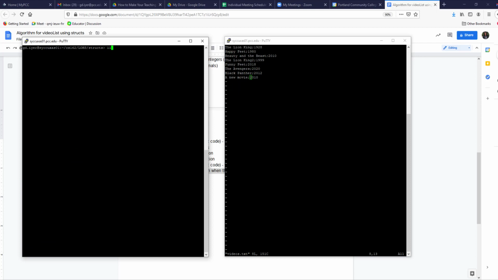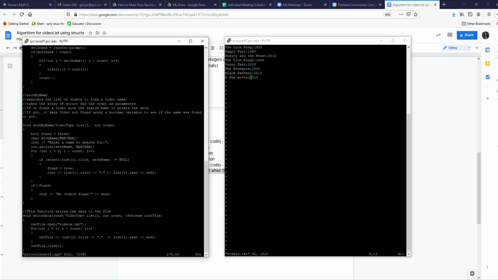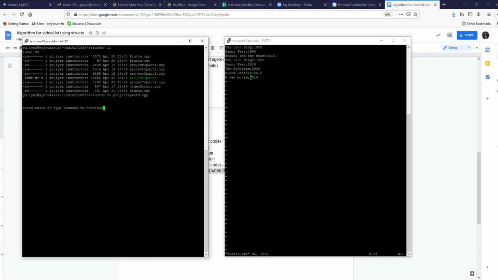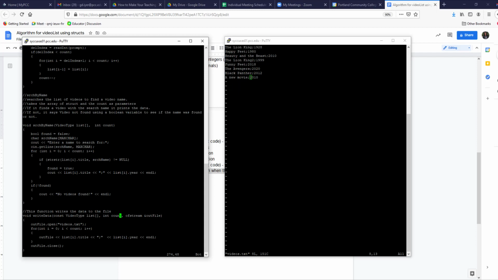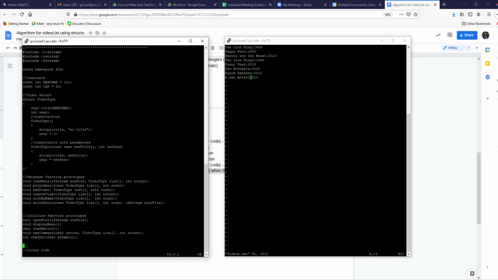Let's go into my code file, project 2 part 4.cpp, and let's go to the top of my code and look at my function prototypes.